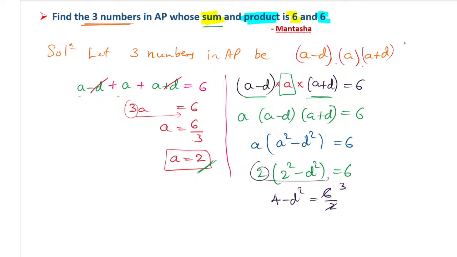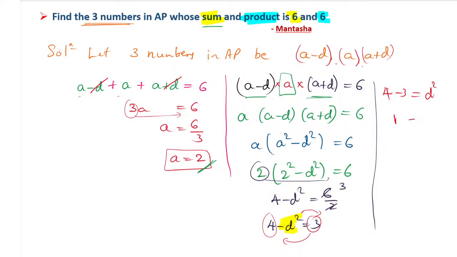So 4 minus D square is equal to 3. The next step: this D square I will shift to the other side because it is a negative value. So D square will be positive, 4 will be as it is. This 3 I am bringing to the left hand side, it will be minus 3. So 4 minus 3 is 1, 1 is equal to D square. So obviously the D value will become the square root of 1. What is the square root of 1? Square root of 1 is 1. So D value is equal to 1.